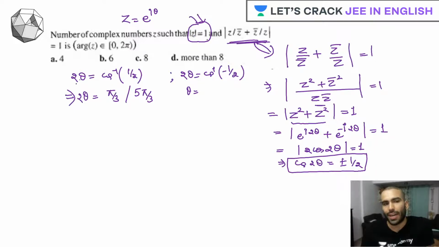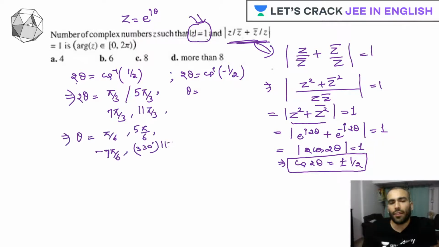Now this is 2 theta. So by default, 2 theta will be from 0 to 4 pi. So we can actually take 2 theta's values which are lying from 0 to 4 pi. Am I making sense to you guys? So now another angle would be what? This is theta is equal to pi by 3, 5 pi by 3. Now another could be what? 420. So 7 pi by 3. And then we can have 11 pi by 3. So these are the four principal arguments we have.